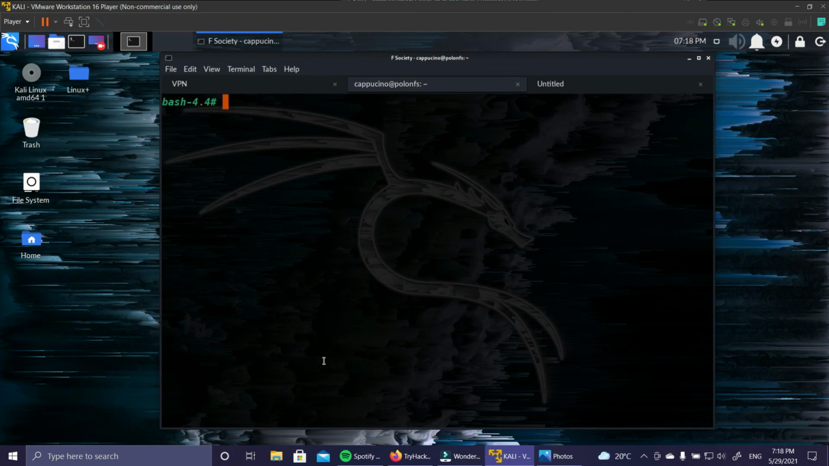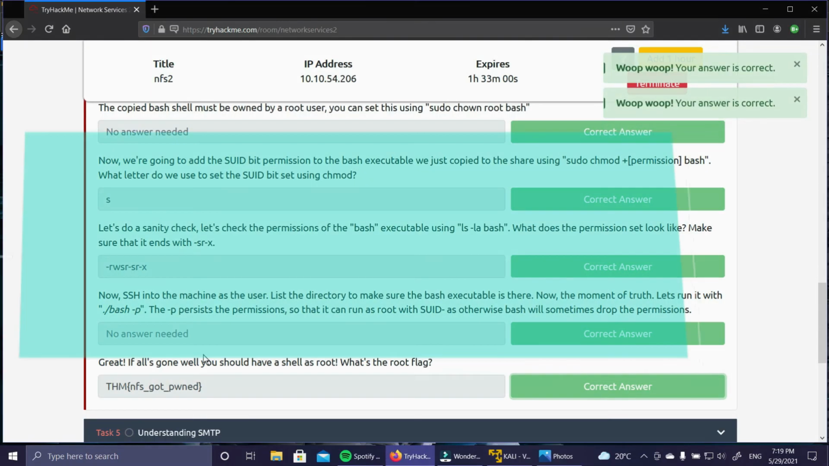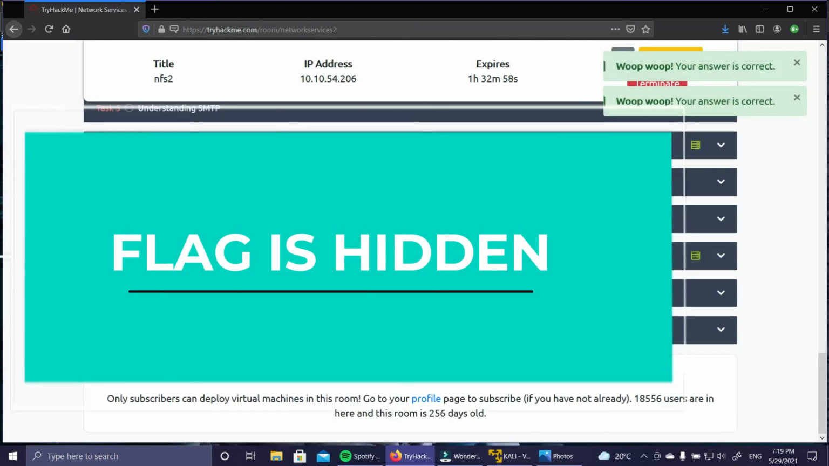So I'm just going to clear my screen inside the root, and I'm just going to go to the root directory actually, ls, and we have root.txt. This is your flag. You can do a cat command and you can find the flag for this particular room. So yeah, this room is completed.